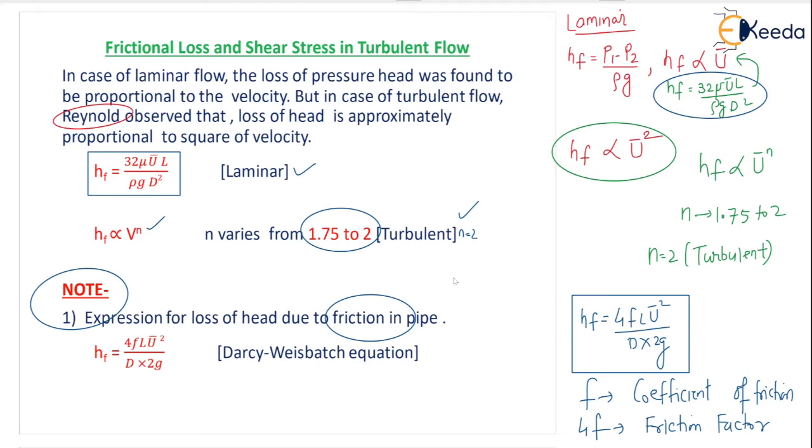In the same way, if you increase the velocity, liquid resistance and liquid friction also increase. That means you have to take into consideration the loss due to friction, and that is why, in case of turbulent flow, Darcy-Weisbach designed the equation HF equals 4FLV square by D into 2G, and Reynolds has already shown that in turbulent flow the head loss is proportional to the square of velocity.